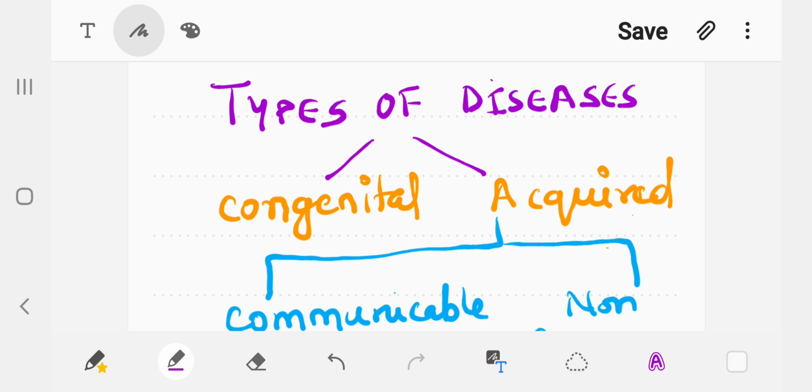Likewise, sickle cell anemia, which we already studied in the chapter heredity and evolution. Hemophilia, color blindness, these are the examples for the single gene mutation which are congenital in nature.